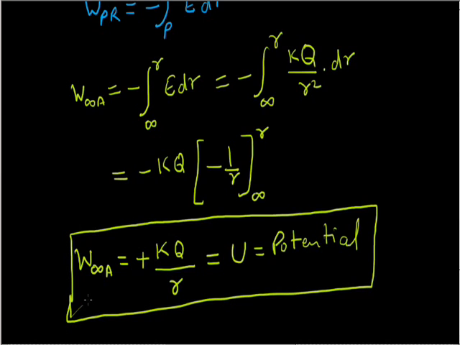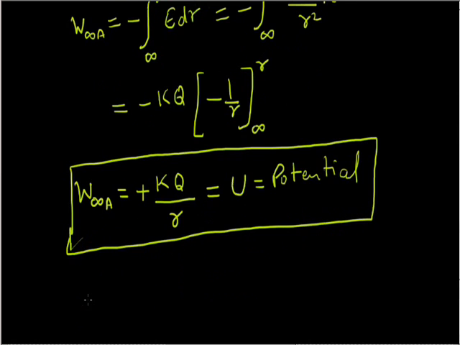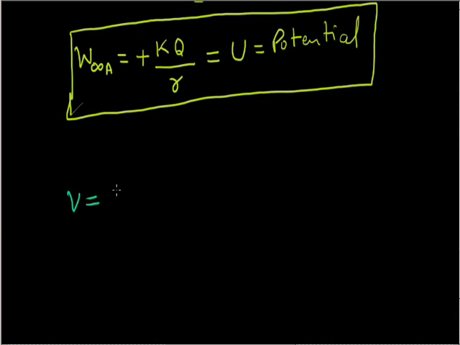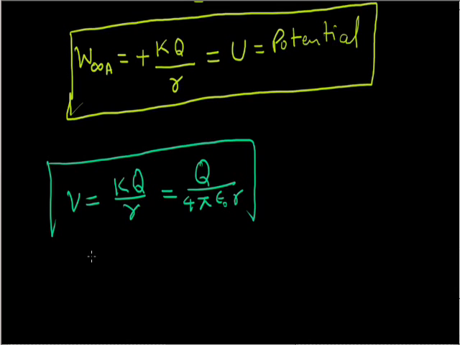So I got a formula for potential, which I can define as V. The potential V at any given point is KQ upon R. I can also write this as capital Q upon 4 pi epsilon naught R. This is a unique formula, and with the help of this formula we can find the potential at any given point in the field due to any charge capital Q. If that point is R distance apart, the electric potential will be given by this formula.